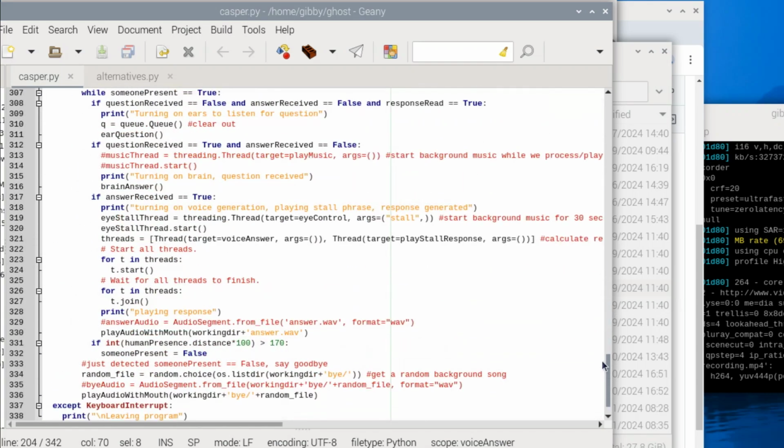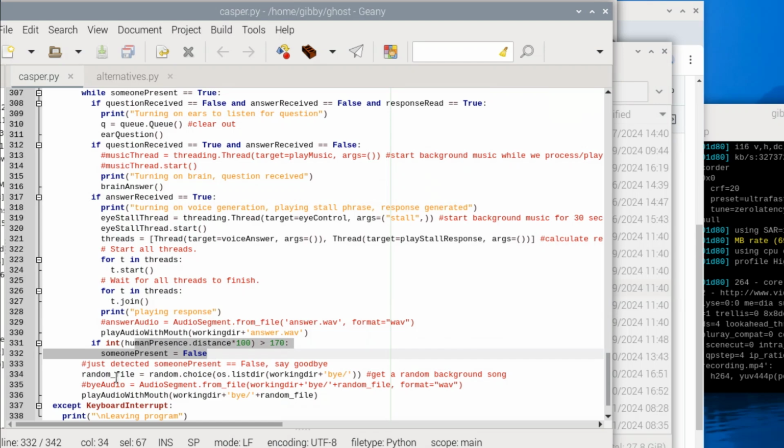So you play back the response as soon as it's available. You could try to stream that response, but I got into trouble with that, where I would still have gaps in the streaming response, and it just wasn't a natural sounding response. So I found it was better to wait for the entire response to be available and then play it all at once. And then when we're done, we again try to detect if somebody's still there.